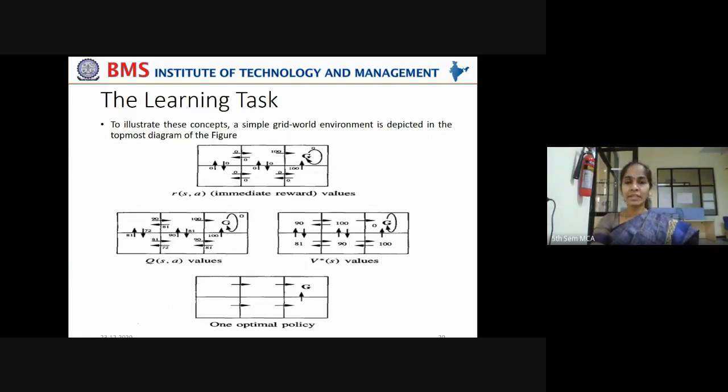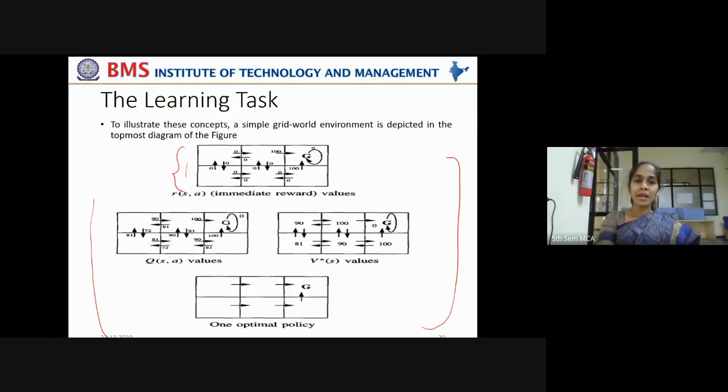To illustrate these concepts of learning tasks, a simple grid world environment is depicted in the topmost diagram of the figure. See, this entire thing is called the grid world environment. Why? Because the environment is depicted in the form of grids, okay, for a particular agent. Now observe carefully. All this explanation I have given in the upcoming slides, but let us first understand the basic idea behind this diagram. Now, this entire box explains about various states of the agent.